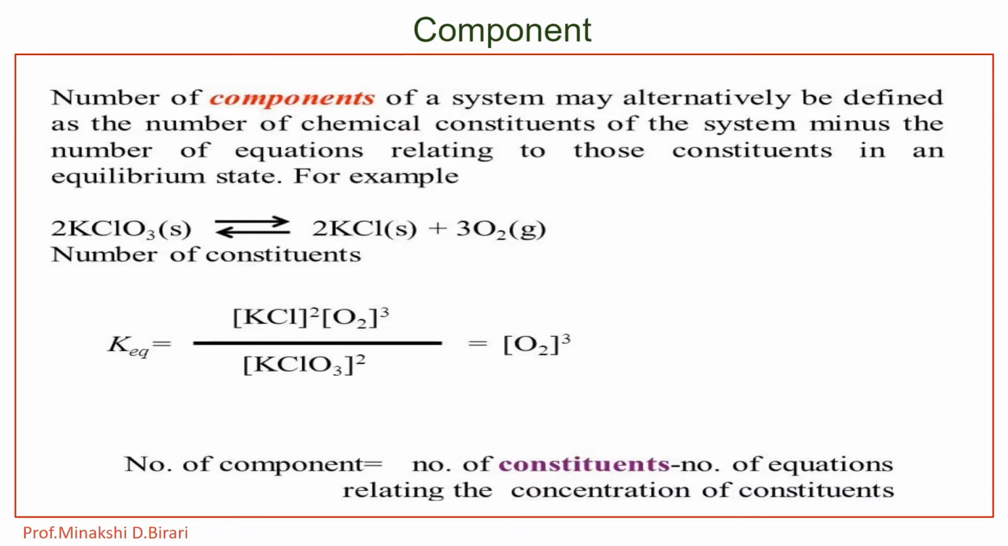Alternatively, the number of components of a system is defined as the number of chemical constituents of the system minus the number of equations relating to those constituents in an equilibrium state.